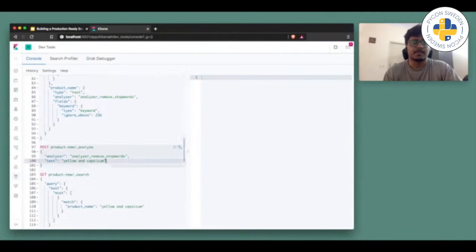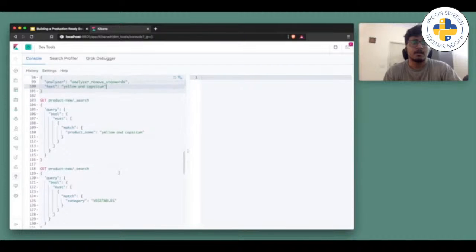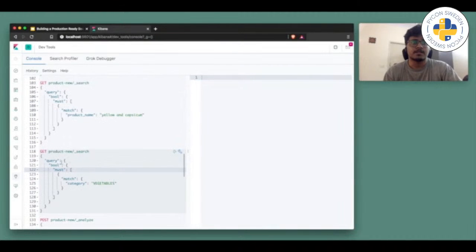Let's say we have a product search, where I am searching for the vegetables category and I have typed all the characters in capitals. This is how my query is being formed in the backend.